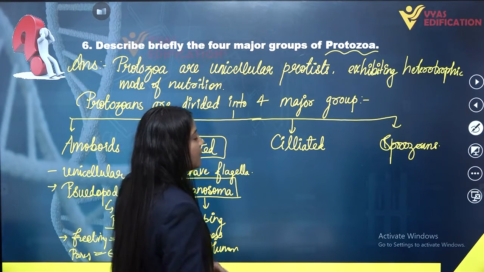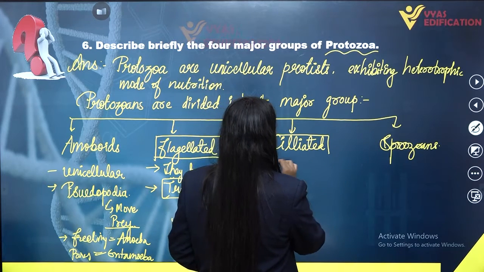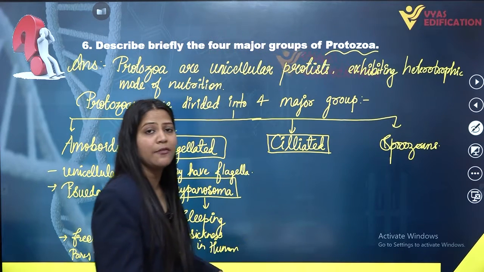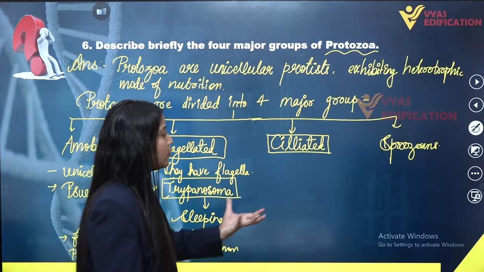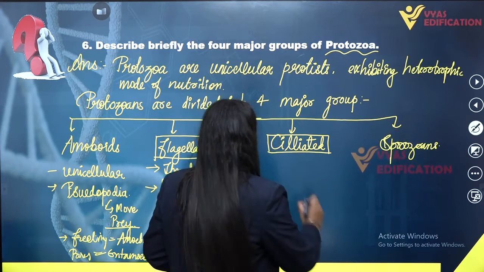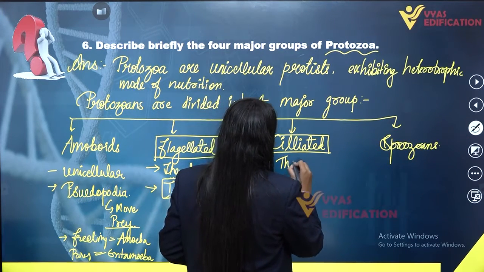The next category we have is ciliated protozoans, and all the organisms having numerous cilia are included in the category of ciliated protozoans. So their body is covered.